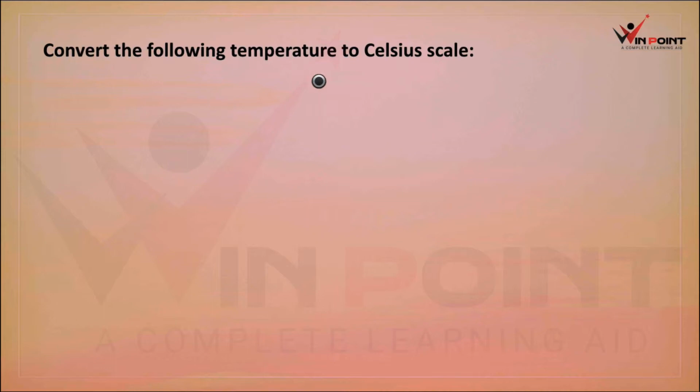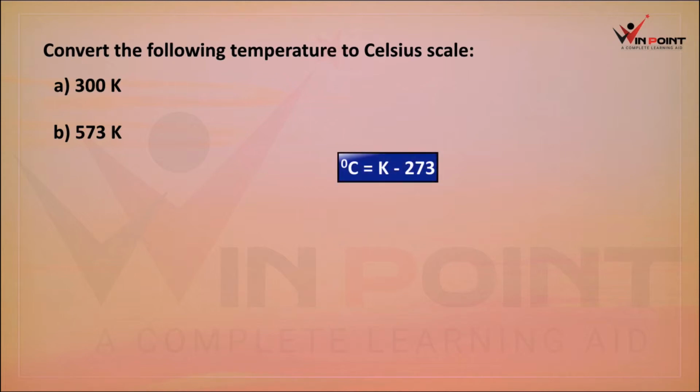Convert the following temperature to degrees Celsius. We need to convert the following temperatures, 300 Kelvin and 573 Kelvin, to degrees Celsius. How can we convert Kelvin to degrees Celsius? There is an equation for that. The equation is degree Celsius equals Kelvin minus 273.